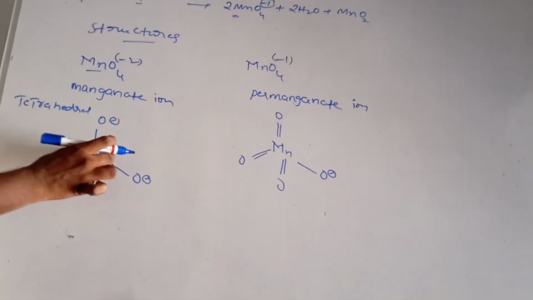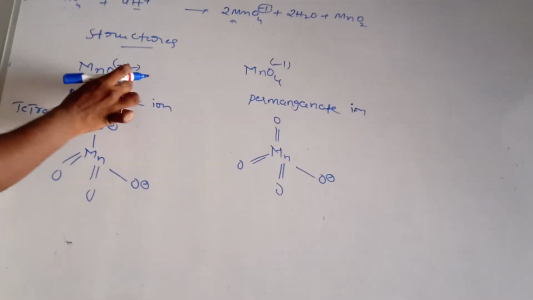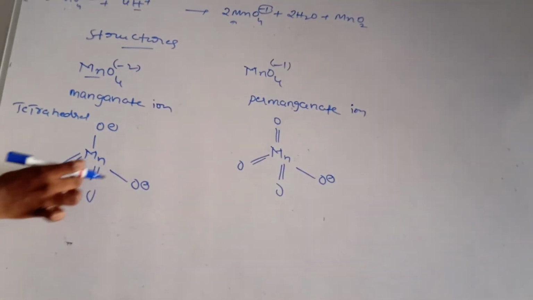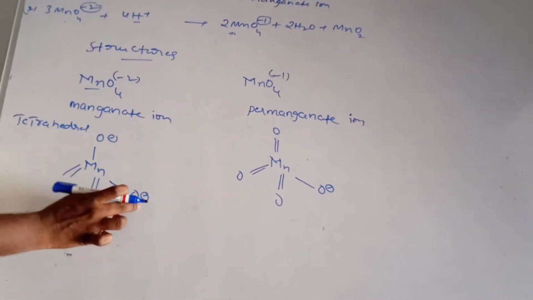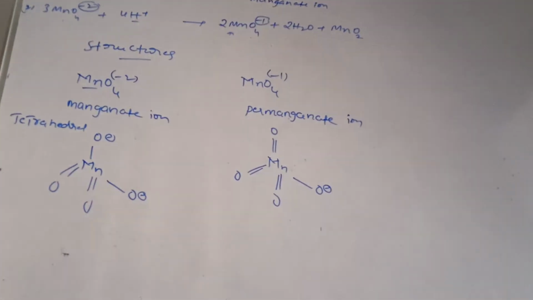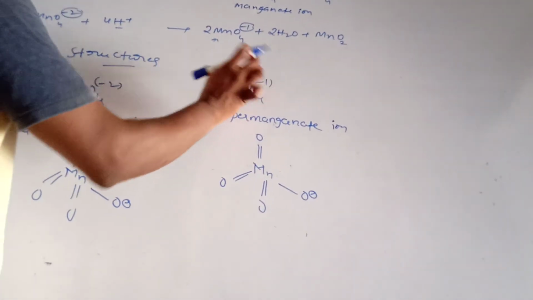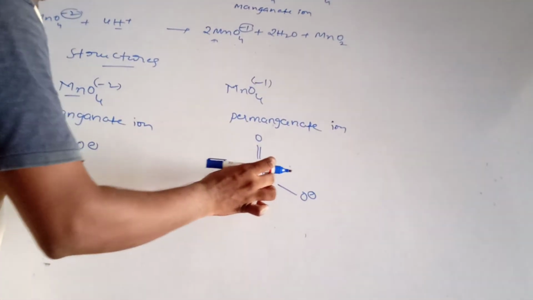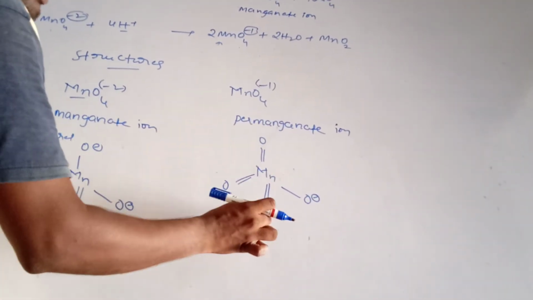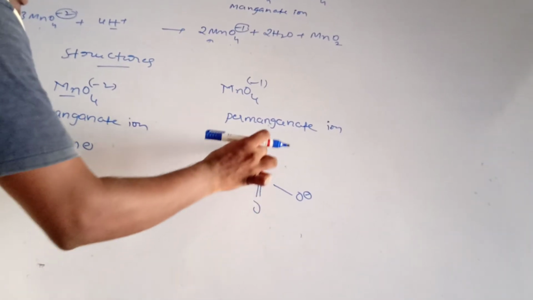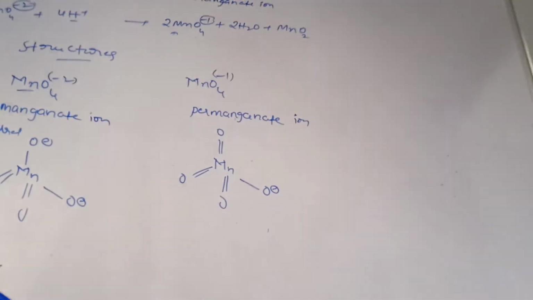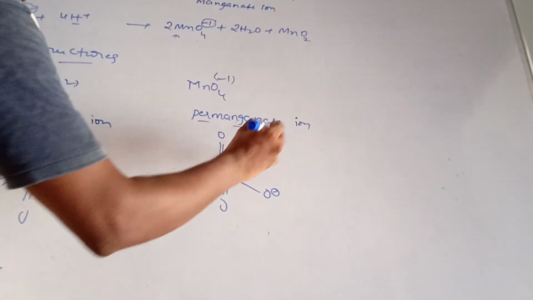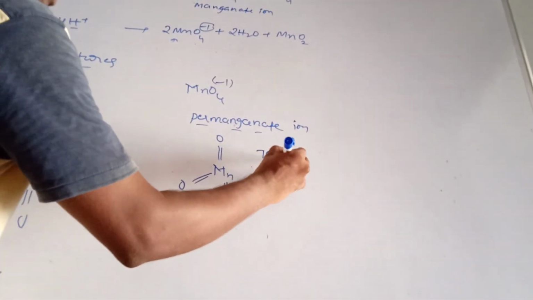Here manganese, Mn, 2 oxygens with double bond, remaining 2 oxygens with single bond and carry the charges. Here MnO4 power -1: Mn, 3 oxygens maintain the double bonds, 1 oxygen maintains the single bond and carries the negative charge. This is a permanganate ion, tetrahedral geometry.